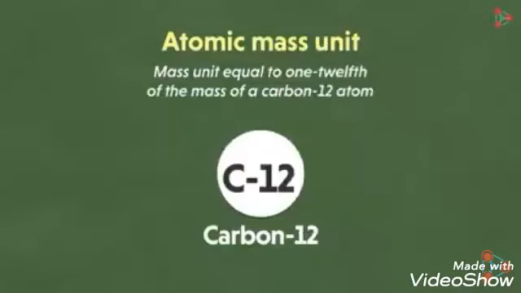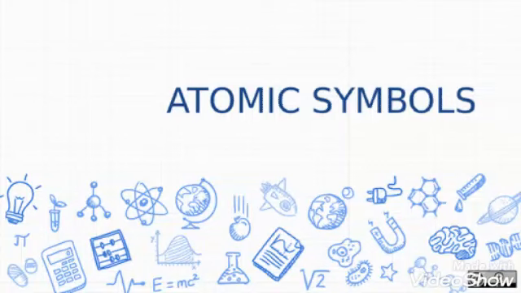The unit given for the mass of the atom is atomic mass unit, which is AMU. Otherwise it is called just u, that is unified mass. One atomic mass unit is the mass of an atom which is equal to 1/12 the mass of a carbon-12 atom. Next, let us know about the symbols of the atom.